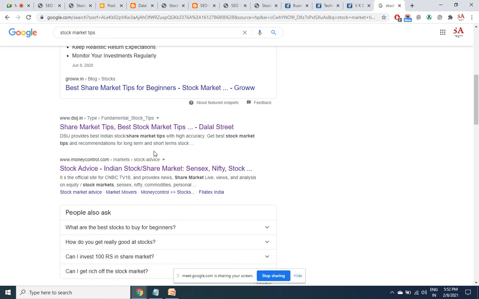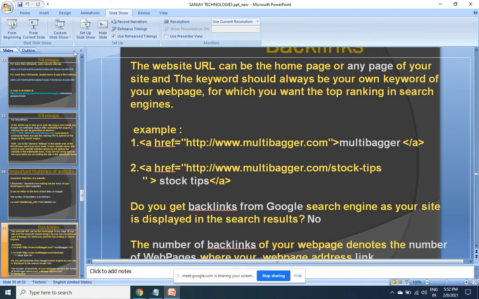So don't think that if you are able to see your page in the top 10, 20, 30, and your link is present on one of the pages in Google, that it counts. No. If that's a do follow, then there is power. But if it is some other site, not a search engine, and giving you a no follow backlink, there is power. Only the combination search engine plus no follow has no power. Search engine plus do follow, there is power. Other site plus no follow, there is power. So backlinks are of two types, do follow and no follow. The definition I've given here.